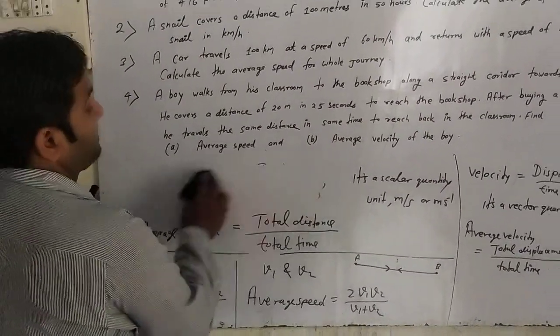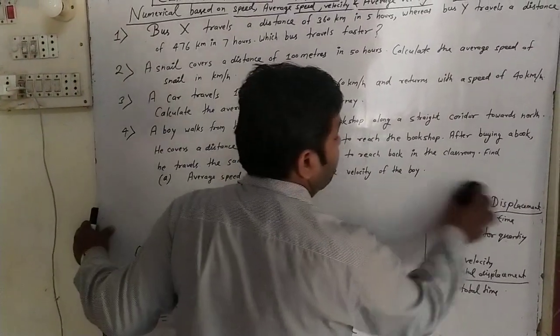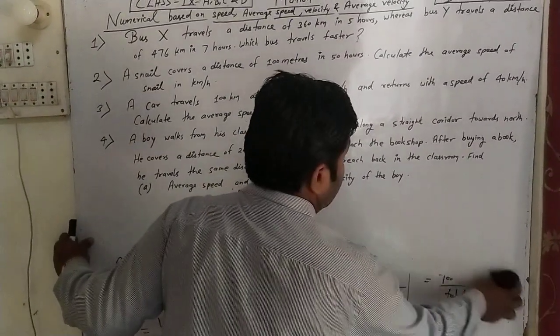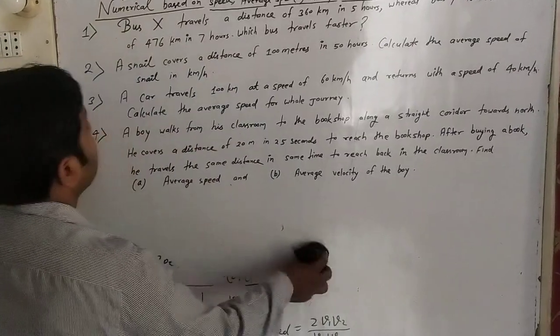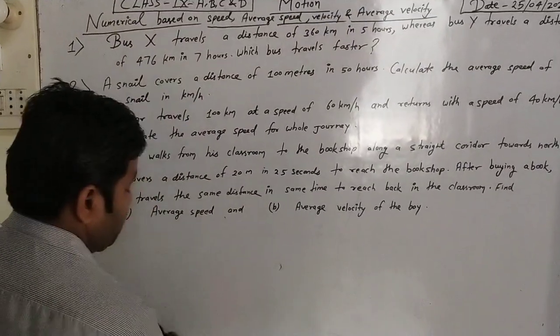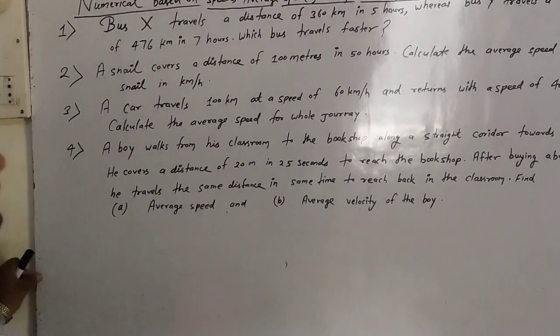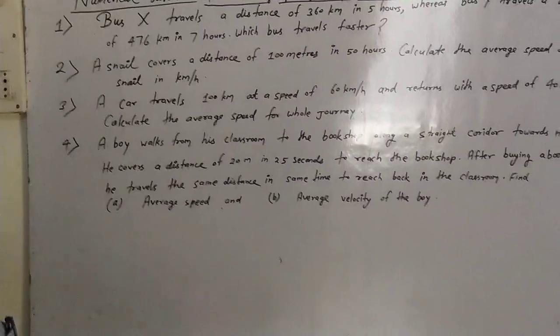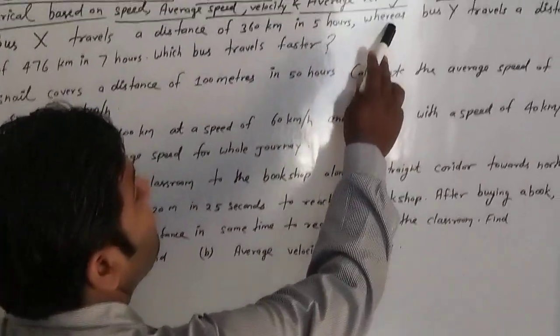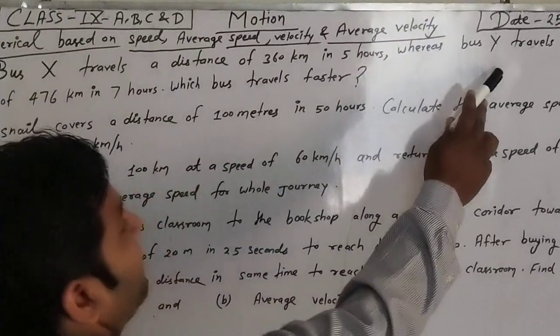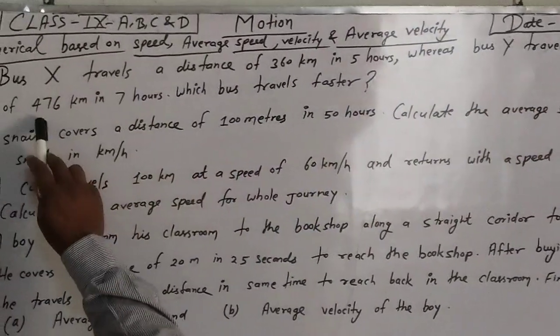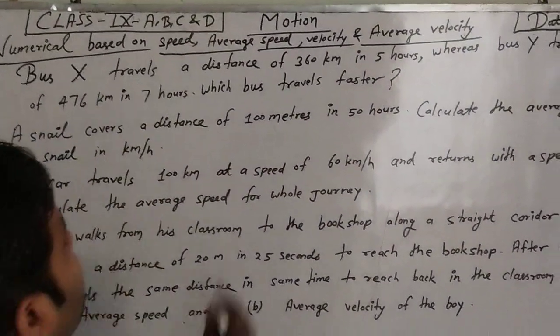Now the first numerical. What is given? Bus X travels a distance of 360 km in 5 hours, whereas bus Y travels a distance of 476 km in 7 hours. Which bus travels faster?